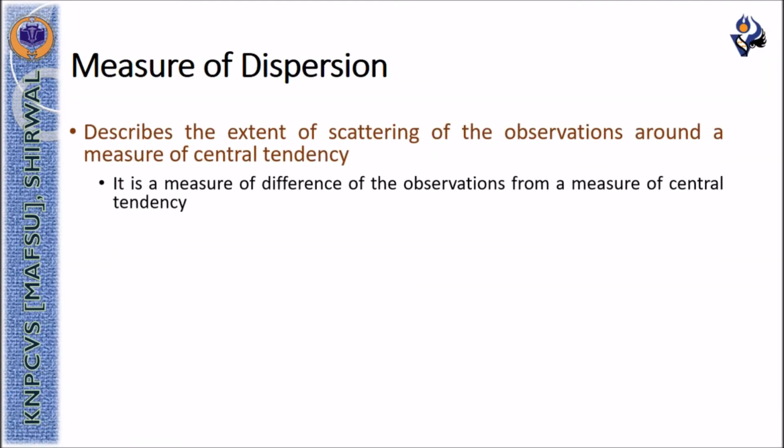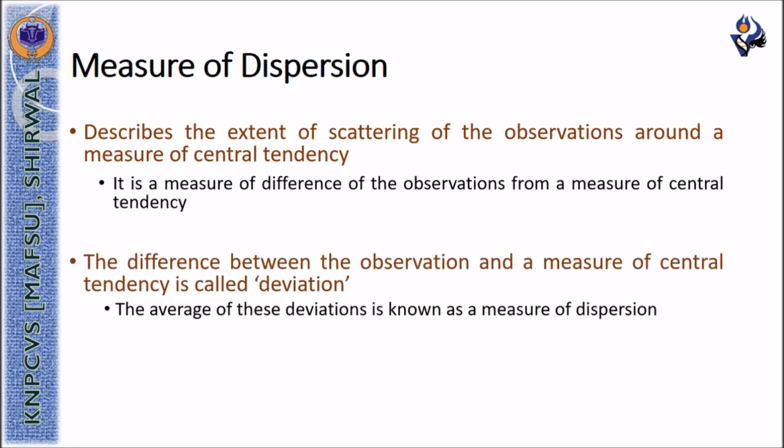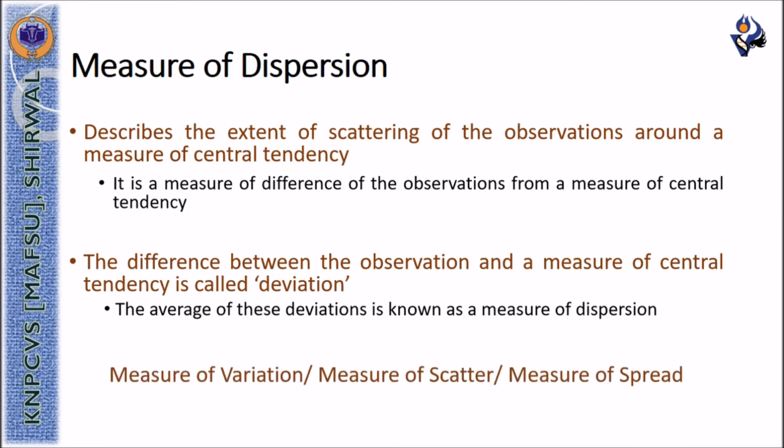The measure of dispersion describes the extent of scattering of the observations around a measure of central tendency. The difference between the observation and a measure of central tendency is known as deviation. The average of these deviations is known as a measure of dispersion. The measure of dispersion is also known as measure of variation, measure of scatter, or measure of spread.